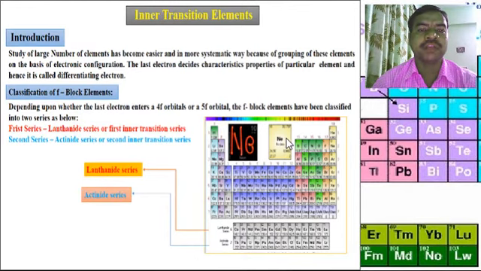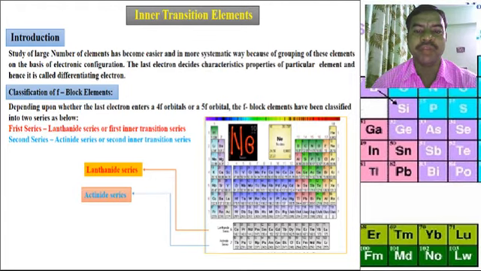Introduction to the inner transition elements. The study of a large number of elements has become easier and more systematic because of grouping of these elements on the basis of electronic configuration. The last electron decides the characteristic properties of particular elements, and hence it is called the differentiating electron. The classification of f block elements depends upon whether the last electron enters the 4f orbital or the 5f orbital.